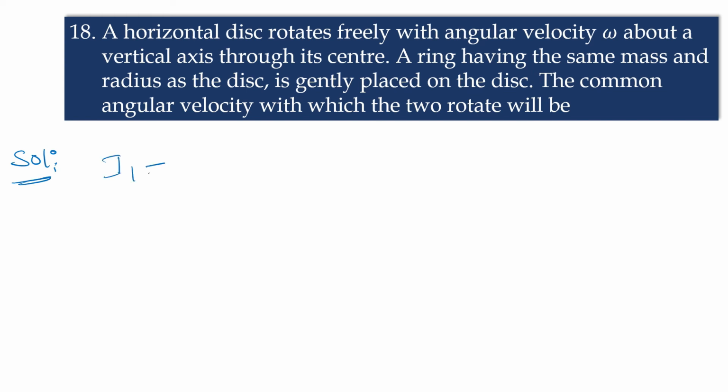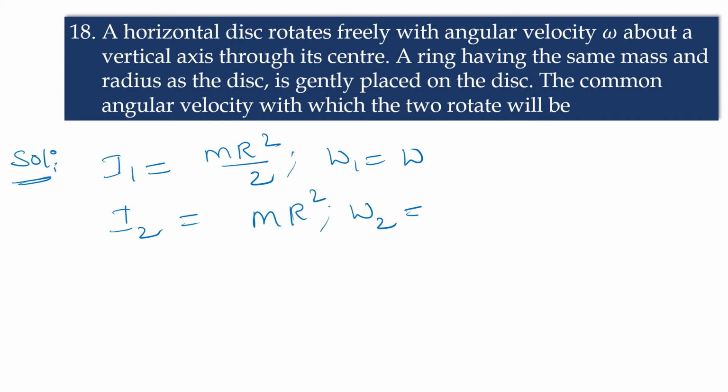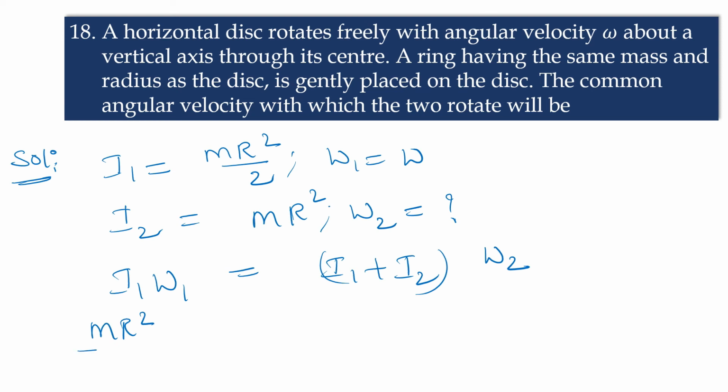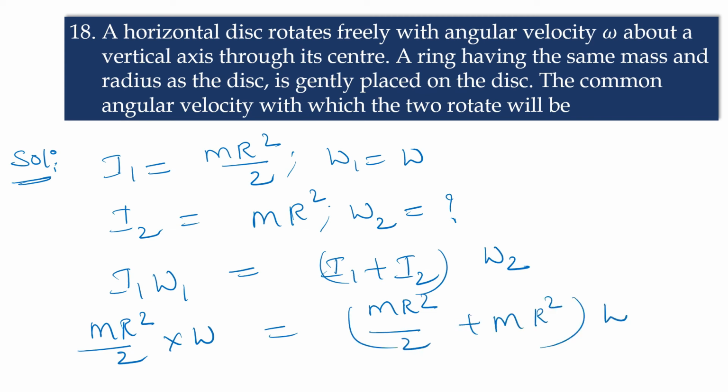I1 is equal to the moment of inertia, mr square by 2, and omega 1 is given as omega, and I2 is equal to mr square, and we have to calculate the angular velocity. So I1 omega 1 is equal to (I1 plus I2) of omega 2. mr square by 2 into omega is equal to (mr square by 2 plus mr square) of omega 2.